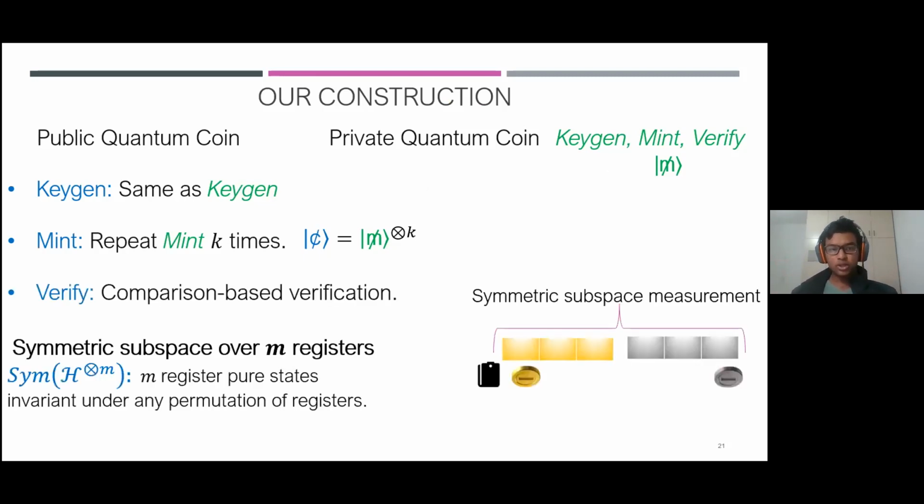Okay, now let's see what the verification is. Verify is simple, as you might have guessed, it's comparison-based verification. If you have an alleged money state, you take out one money state from your wallet, and you do the symmetric subspace measurement on this entire state. So formally, what is the symmetric subspace? The symmetric subspace over M registers is basically the set of all M-register pure states that are invariant under any permutation of these M registers. And you can show that this forms a subspace of the Hilbert space.